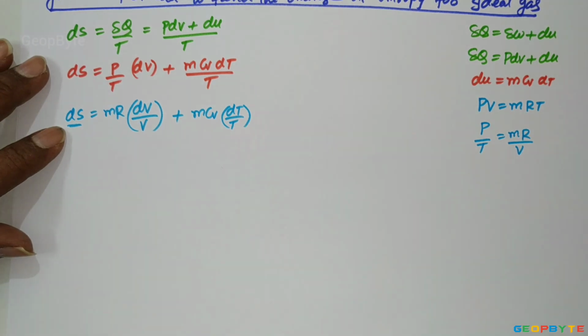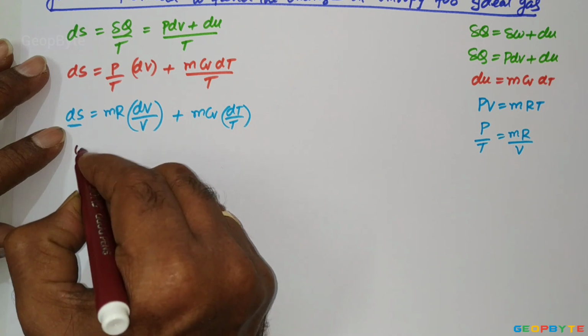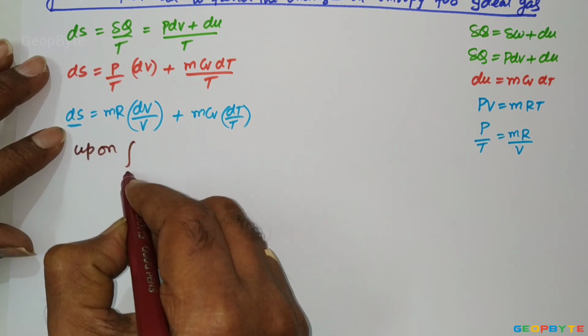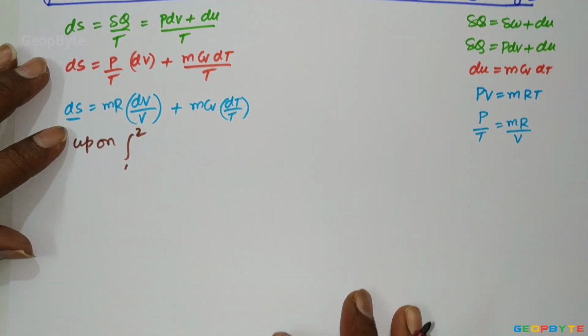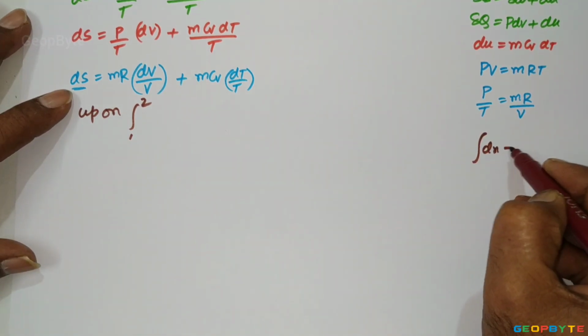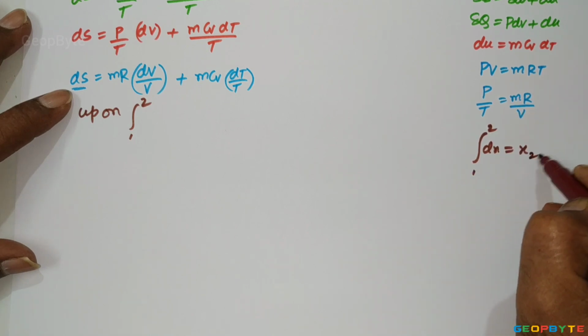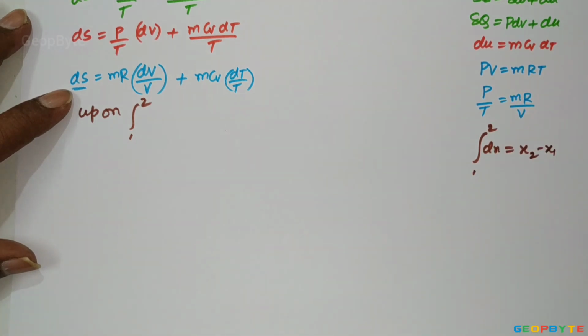For getting the total change in entropy, integrate and apply the limits from 1 to 2. Integral dx equal to x, and applying the limits it becomes x2 minus x1.